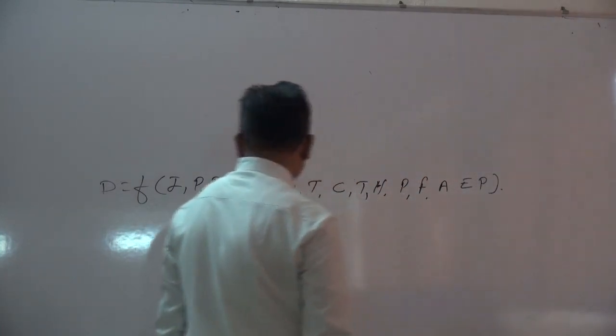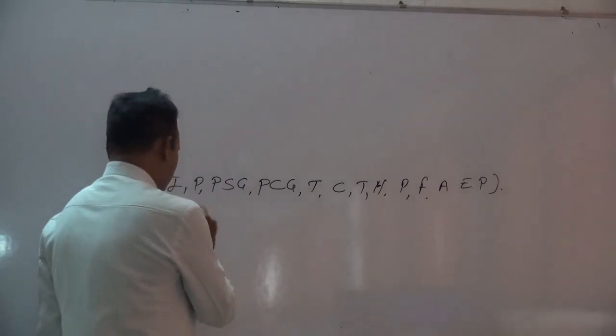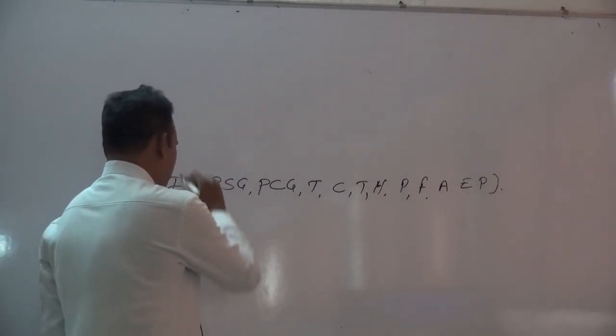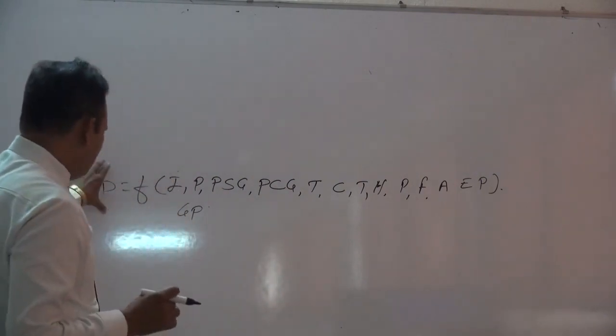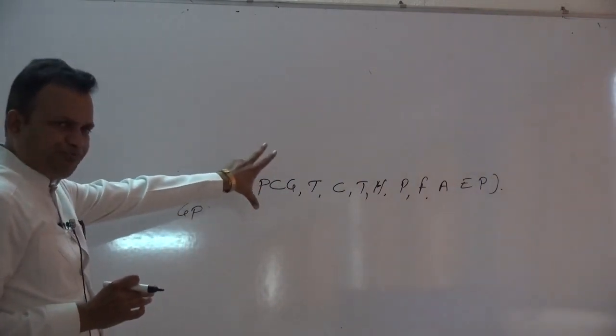All these are the determinants. Government policy also affects demand. These are the several determinants of demand. So we can say that demand is a function of all these factors.